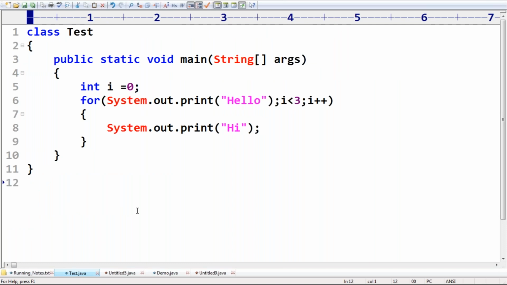Good, excellent. Please make sure, sir, that in the initialization section we can take any valid Java statement, including an SOP statement, no problem at all. Remember this one.